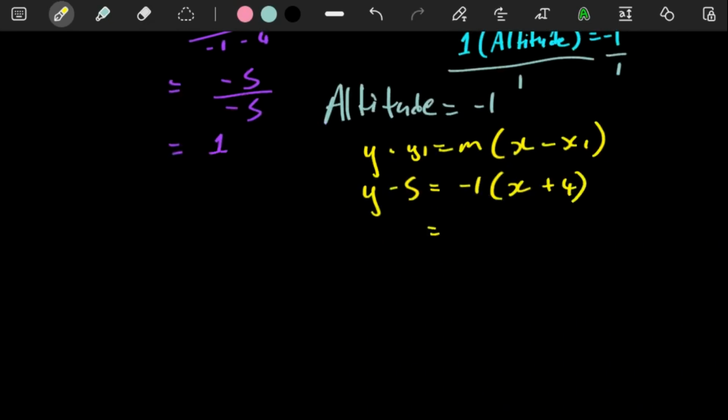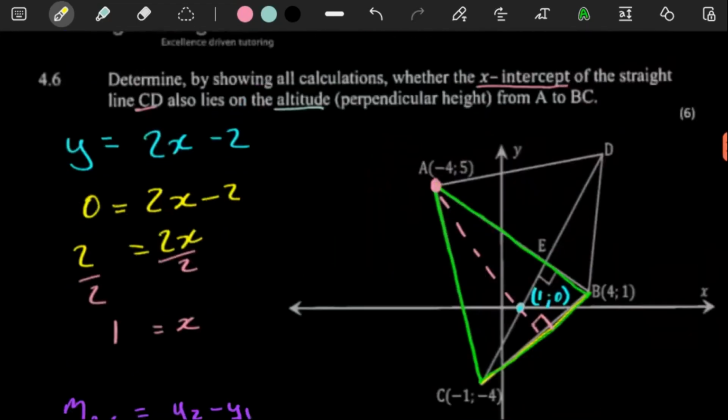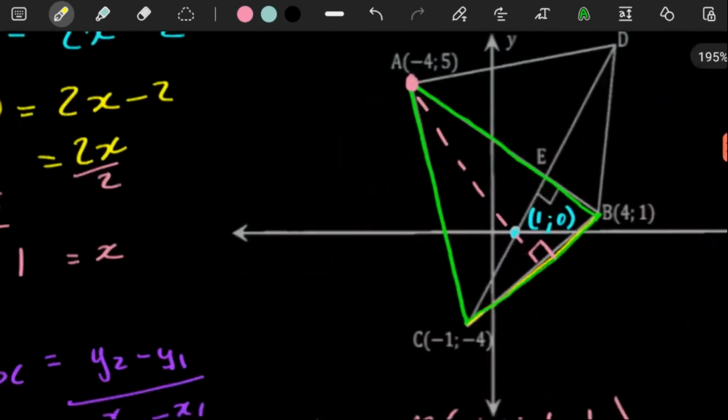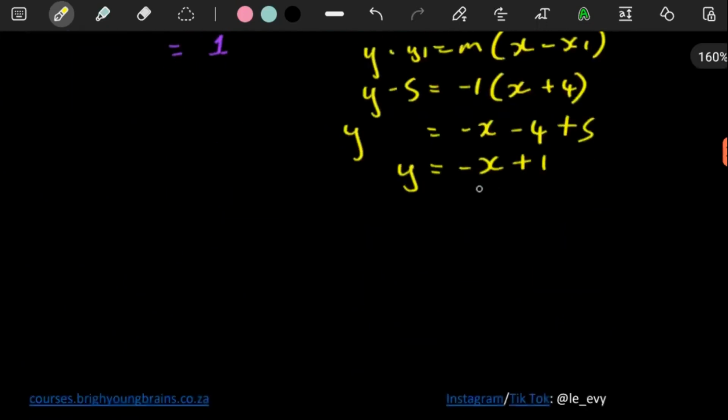And then here, let's see. This is going to be -x, -4. The 5 we would move over, it's going to be a +5 over there. And here, this is -x. -4 plus 5, that's going to be a 1. Yeah, -4 plus 5 is a 1. So this is the equation of the line. It does look believable. So this is our equation of our altitude.